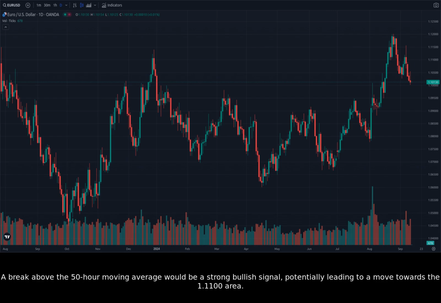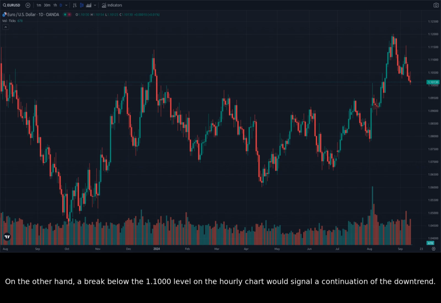A break above the 50-hour moving average would be a strong bullish signal, potentially leading to a move towards the 1.1100 area. On the other hand, a break below the 1.1000 level on the hourly chart would signal a continuation of the downtrend. It's important to monitor both the daily and hourly charts closely for any signs of breakout. Remember, trading involves risk, and it's crucial to develop a sound trading plan and manage your risk effectively.